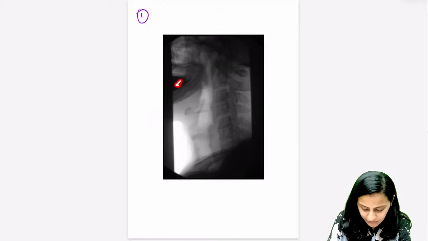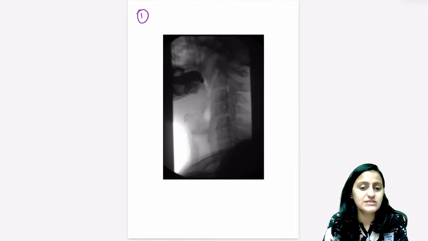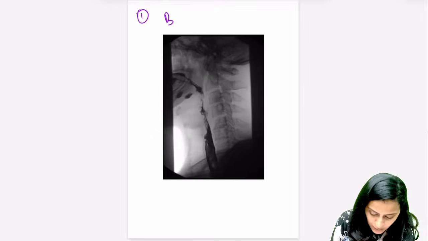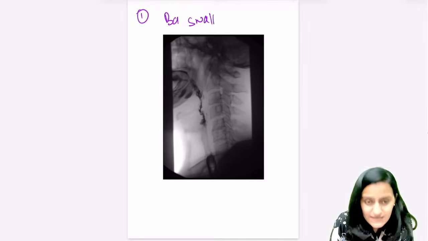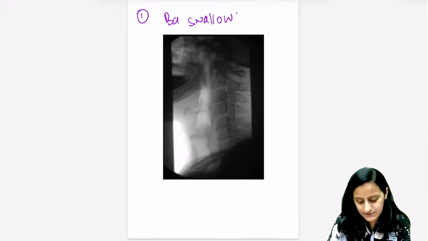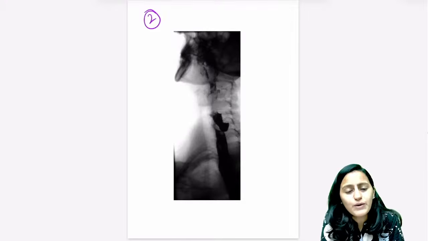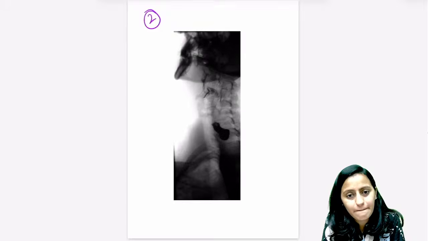So this is from the mouth. It is going into the hypopharynx, the esophagus. So what procedure, what investigation is this? This is going to be barium swallow. Okay, this is a normal barium swallow that we are seeing here. So let me show you another video here. What are you seeing in this video?